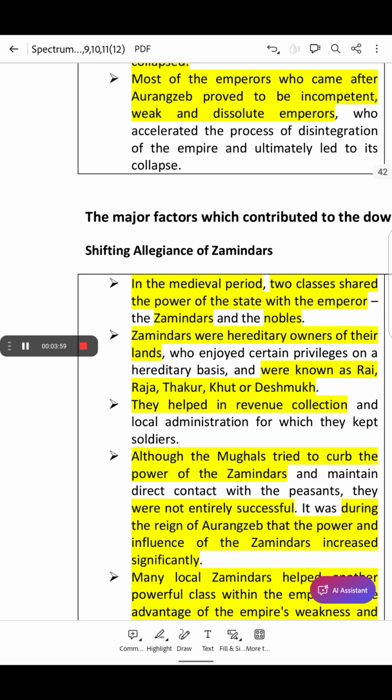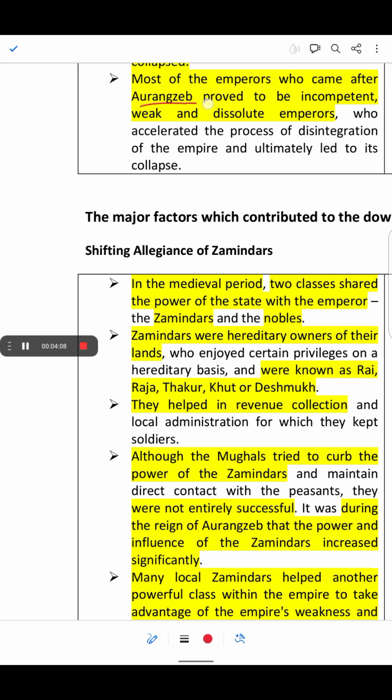The next point is, most of the emperors who came after Aurangzeb proved to be incompetent, weak and dissolute. Dissolute means lacking moral discipline. Most of the rulers after Aurangzeb were weak, unskilled and irresponsible, and they lacked moral discipline.